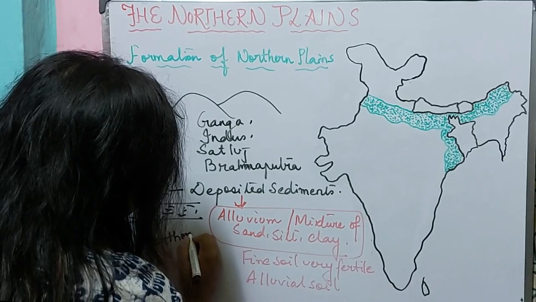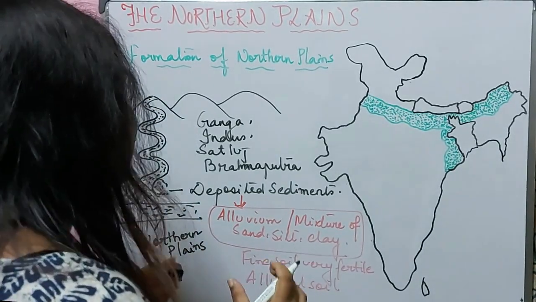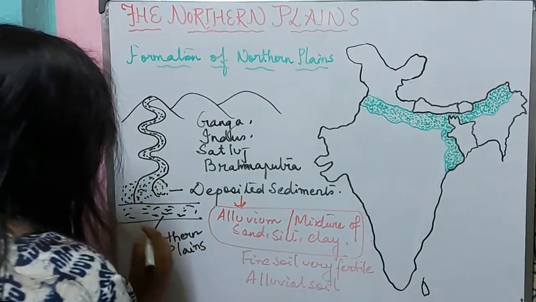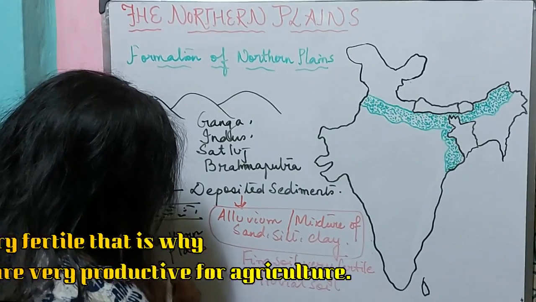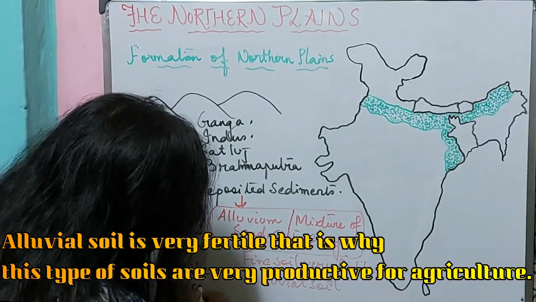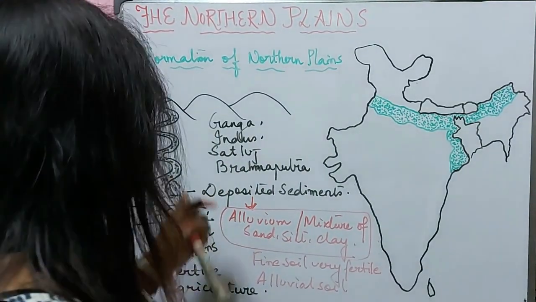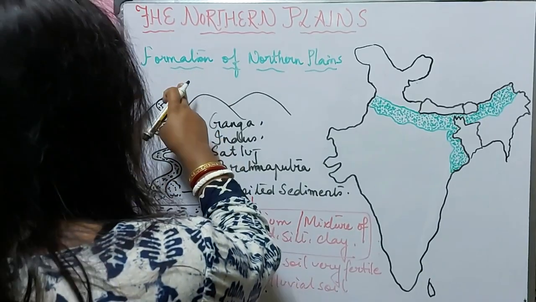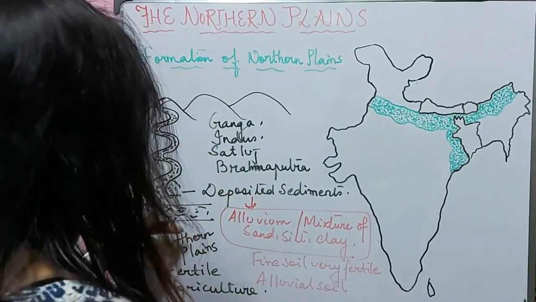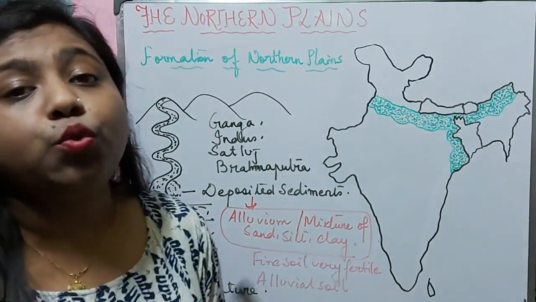And as we can see, the northern plains are formed with alluvium, that is fine soil, so these plains are very fertile, and as they are fertile, they can be used for agriculture. The rivers rising from the Himalayas and flowing in the northern plains, like Ganga, Indus, Satluj, Brahmaputra, have water throughout the year.